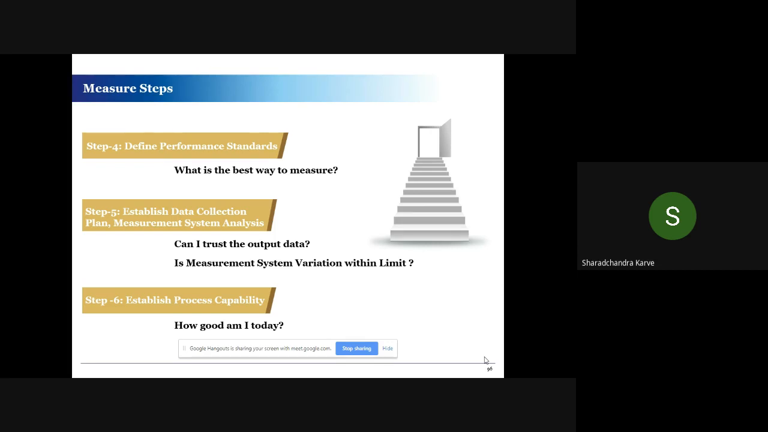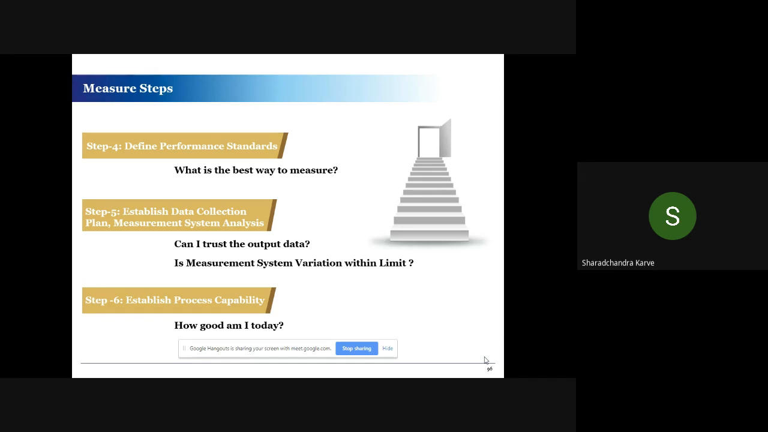So step 4 is define performance standard. What is the best way to measure? So we are talking about the CTQ. We are really concerned about what is the best way to measure, and we will write down the equation of how we are measuring it. So we'll understand that as we proceed.